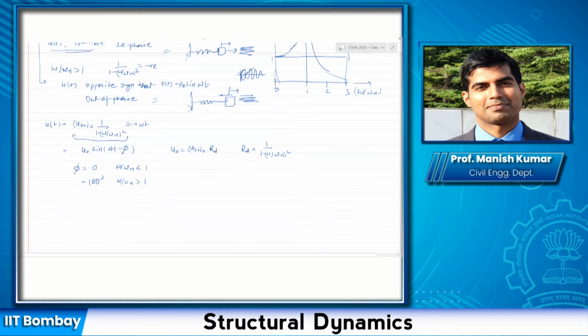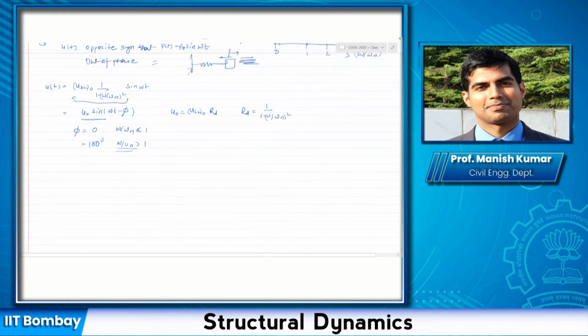Then when you substitute phi equal to 0, you'll get this term as u naught sine omega t when omega by omega n is less than 1, and it would be sine (omega t minus 180 degrees), which would be basically minus sine omega t, when omega by omega n is greater than 1. So this is just to replicate whatever observation we had obtained here, to make it consistent, and we do that because this is the same form that we have used throughout.